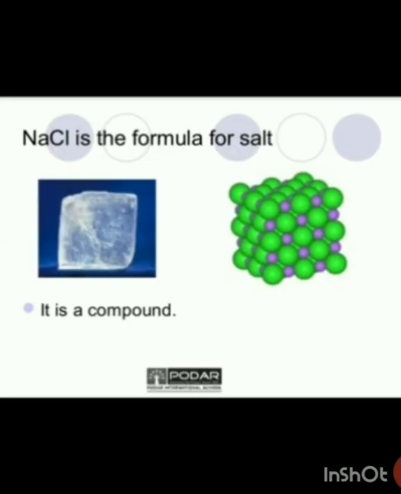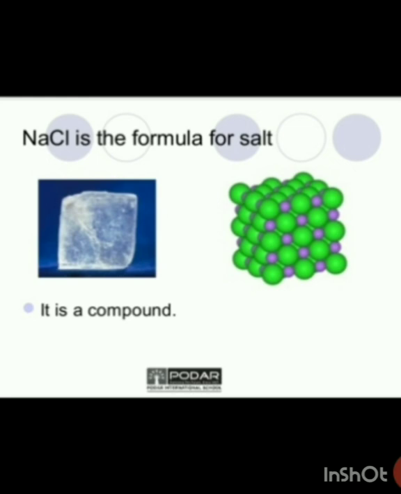Let's look at an example. We can take NaCl as an example of a compound, as there are two different types of elements in this compound, that is Na, which has its own atom, and Cl, which also has its own atom, but both atoms are different from each other.